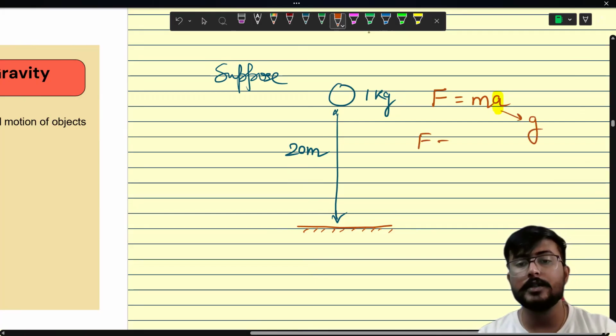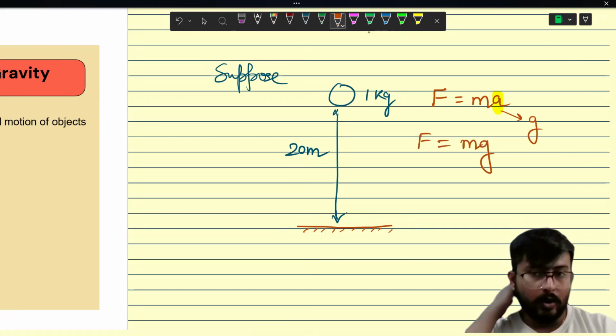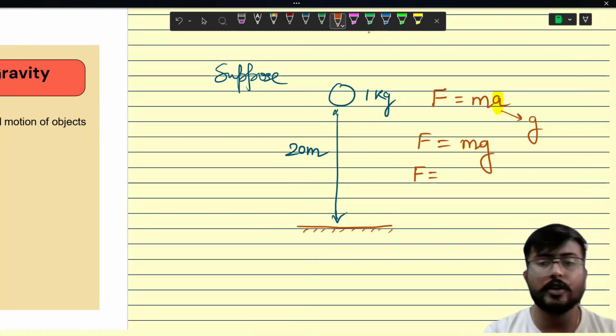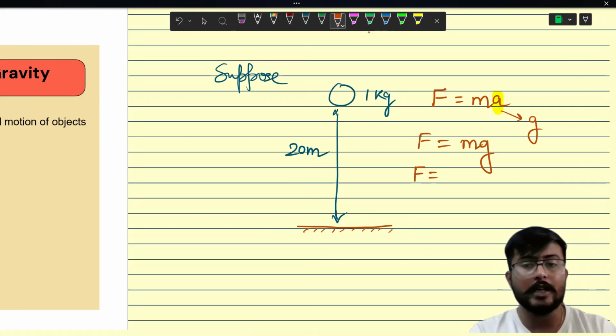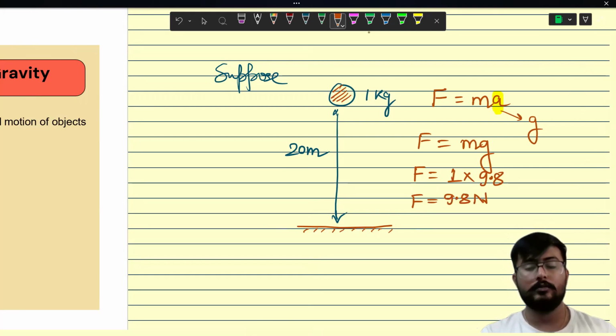We'll say F equals mg. If it's not mentioned, you will always take the value of g as 9.8. Mass is 1, g is 9.8. So how much force is the stone experiencing? It is experiencing a force of 9.8 Newton.